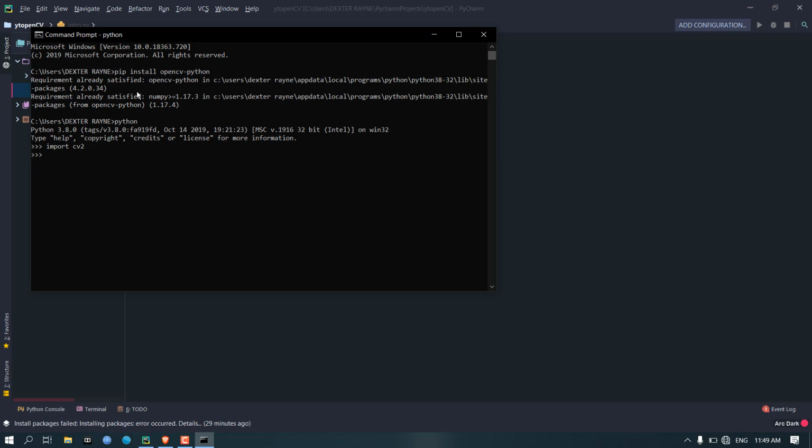First of all, just type python, go to the Python console, type import cv2, and when you hit enter, if you do not see any error like cv2 is undefined, then congratulations my friend, OpenCV is installed on your system very easily. So I think we are done with the installation process. If you see any error after the three angle brackets, then there's a problem: either Python is not properly installed, or there's something else. It will not happen, I can assure you.